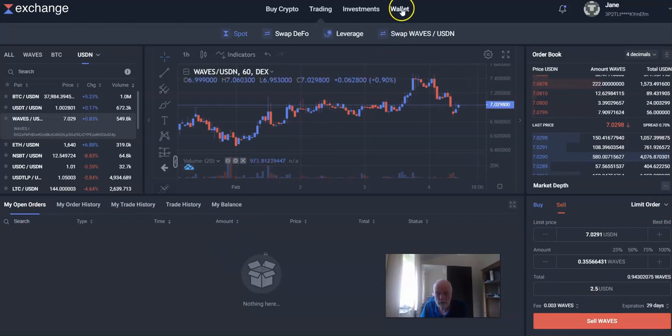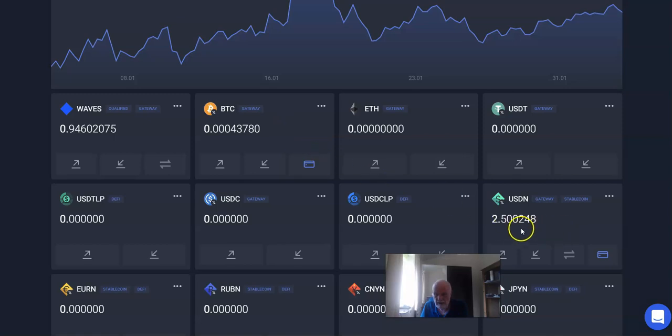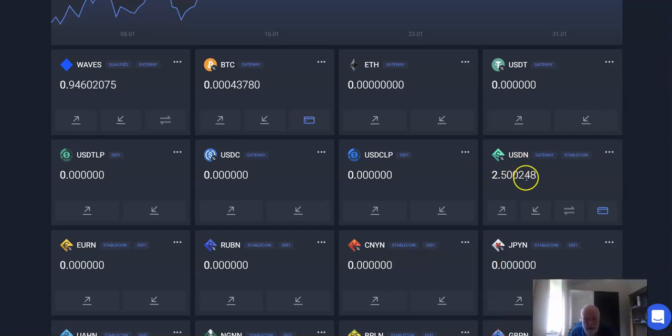If we go back to the wallet, you will see that in USDN we now have $2.50 and a bit of a few cents as well. Okay, not cents, fractions of a cent. So now we can make our payment.